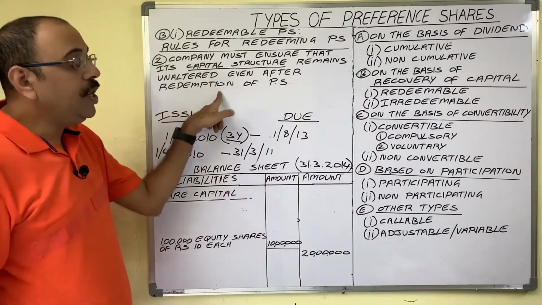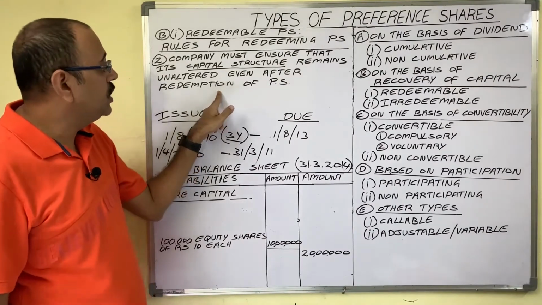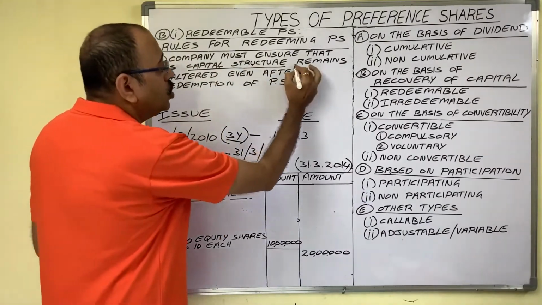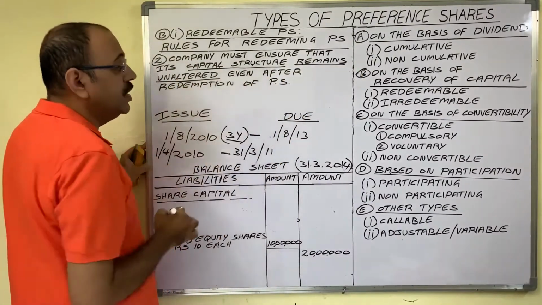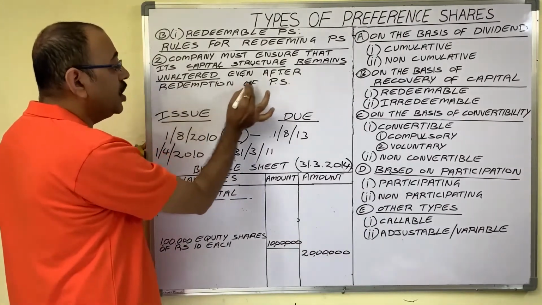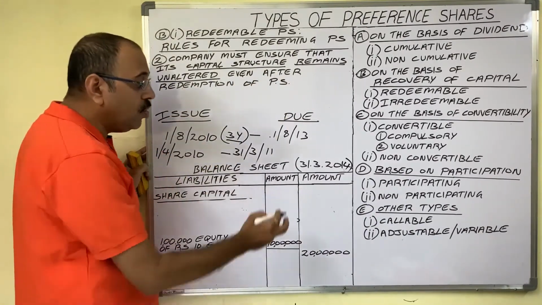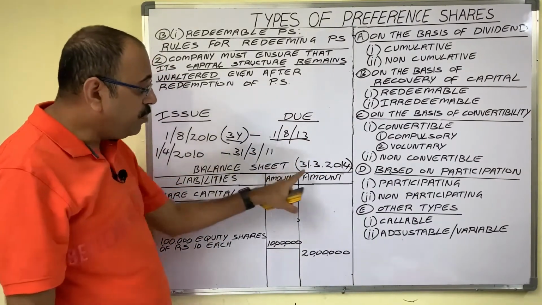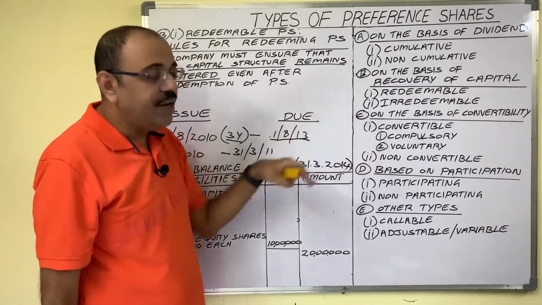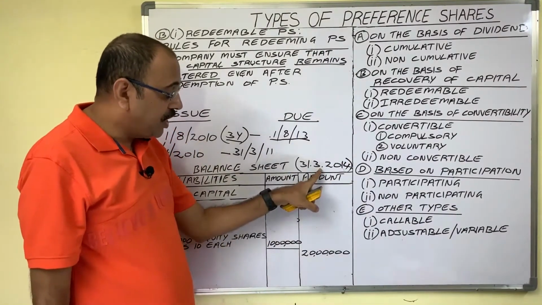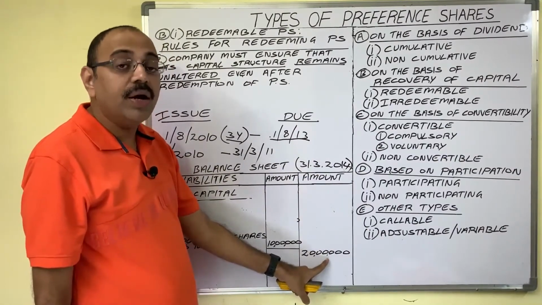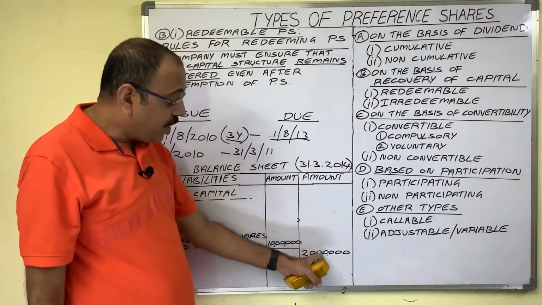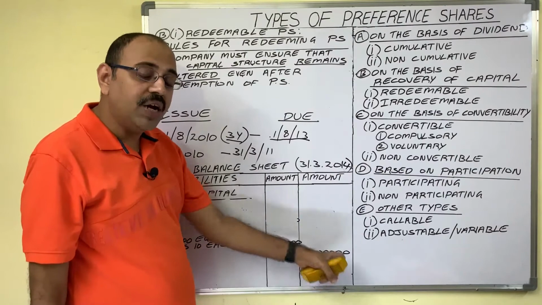But according to Companies Act, the rule is capital structure of the company should remain unaltered even after redemption of preference shares. Even though 10 lakh worth preference shares are redeemed on this day, when company prepares balance sheet after that date, then that balance sheet capital should not get changed. Then the doubt is, when preference shares are not there, how company can show that total capital is 20 lakh?